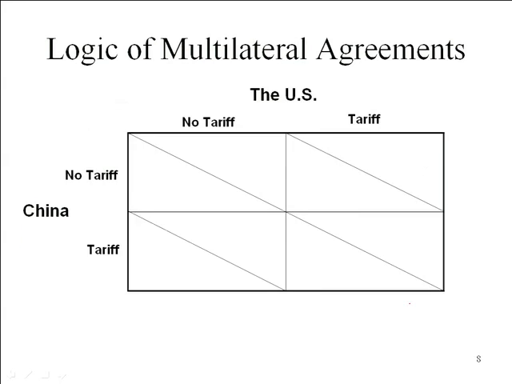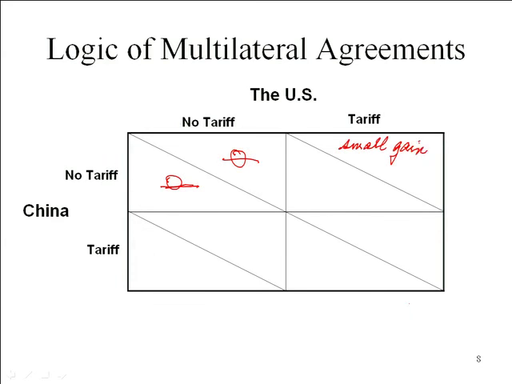So let's think about a trade game. Very similar to what we did with strategic trade theory. What we want to look at is where is the Nash equilibrium? What's the optimal choice for both the US and for China? So we're going to have either a tariff or no tariff. And the tariff that we're going to talk about is going to be that optimal tariff. So remember, in an optimal tariff, the terms of trade gain is bigger than the consumption and production distortions. So let's think about the US situation. If there is no tariff, there's no welfare gain or loss in either country.